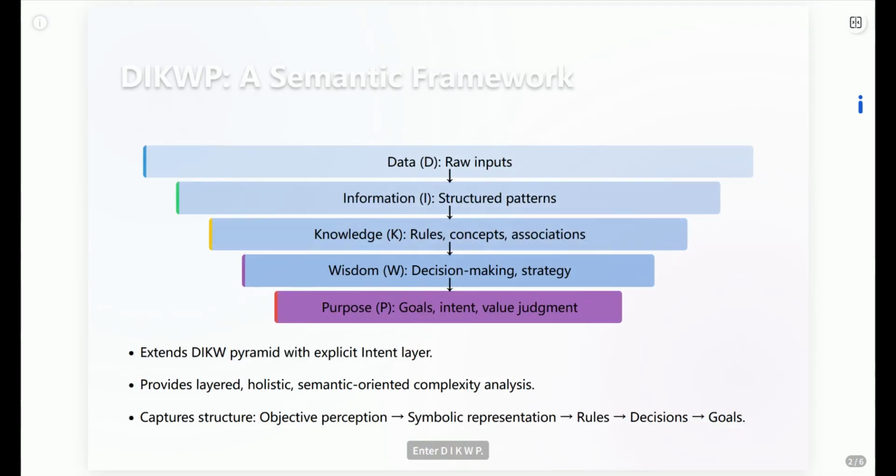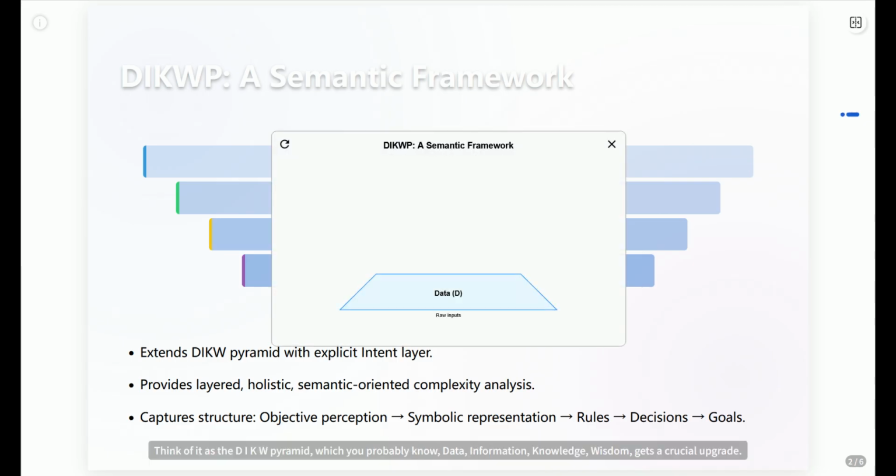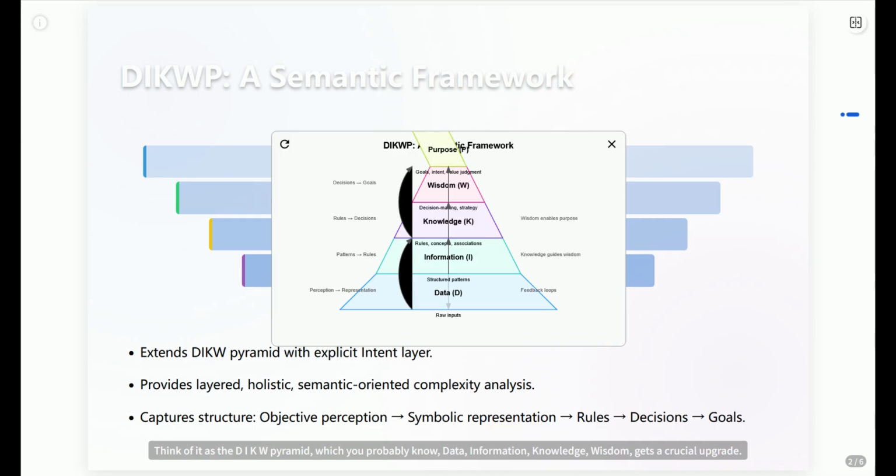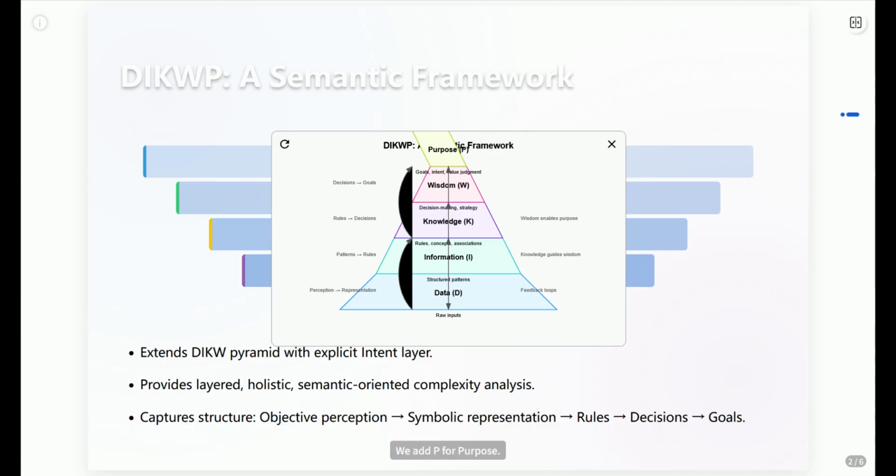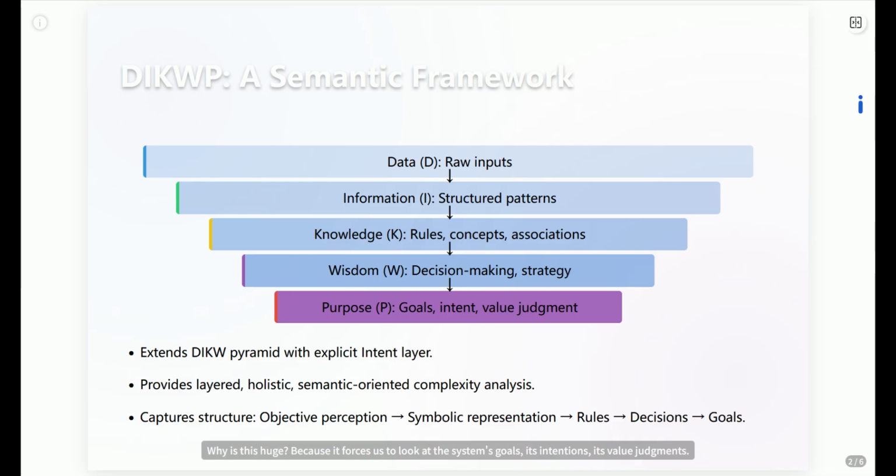Enter DIKWP. Think of it as the DIKW pyramid, which you probably know: Data, information, knowledge, wisdom, gets a crucial upgrade. We add P for purpose. Why is this huge? Because it forces us to look at the system's goals, its intentions, its value judgments. It's not just about what the system knows, but why it's doing what it's doing.